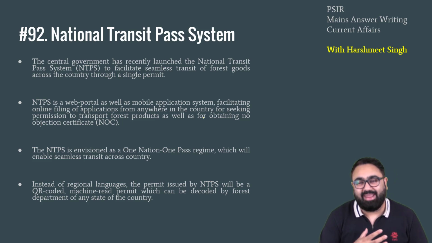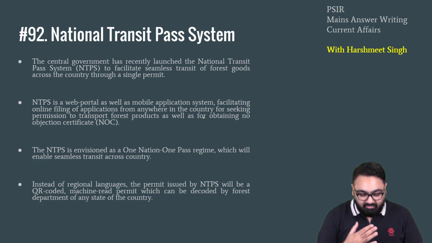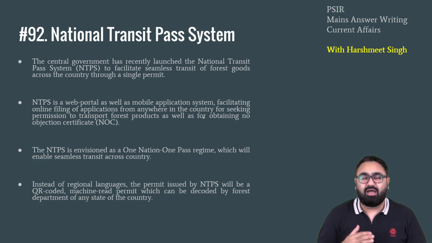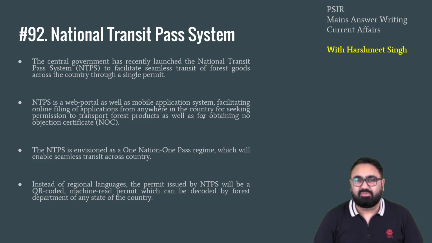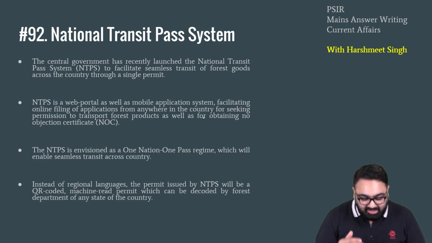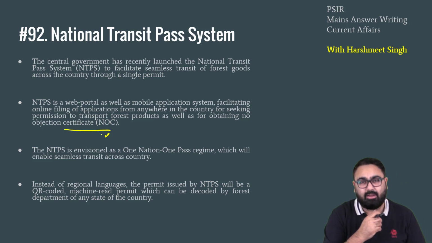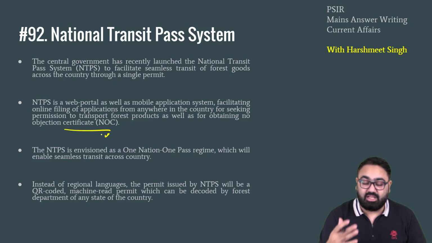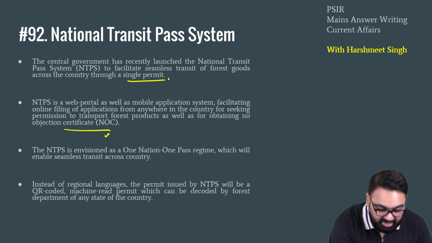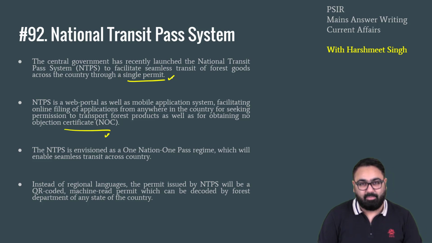So in order to make it easier to transport forest produce mainly from one place to the other place, rather than taking state-wise permission, right now the process is something dependent upon the states. So rather than taking state-wise permission, the idea is to get one single NOC, that is no objection certificate, for the entire country, so that you can transport forest produce across the entire country through this one single permit.